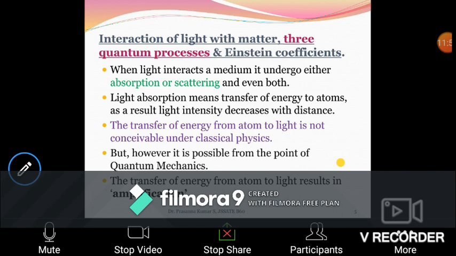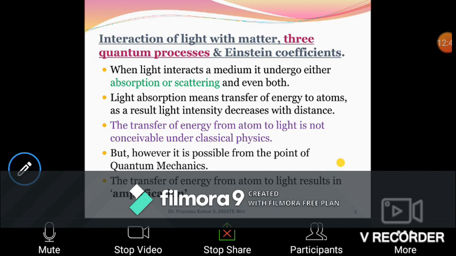If you go with classical physics, you don't get a satisfactory answer for this. The transfer of energy from an atom as light is not conceivable under classical physics. Therefore, quantum mechanics is used. Under quantum mechanics, you can see that the atoms give energy back, with a proper explanation. Therefore, we need to make use of quantum mechanics here to explain the transitions, the getting of energy out of the atoms that have been excited.